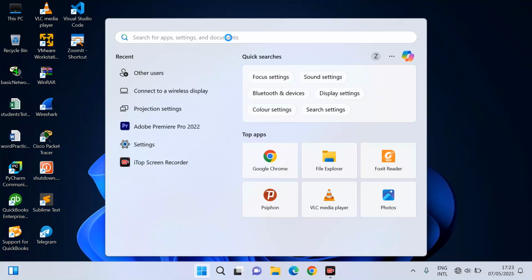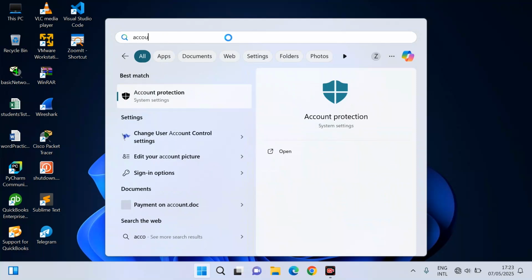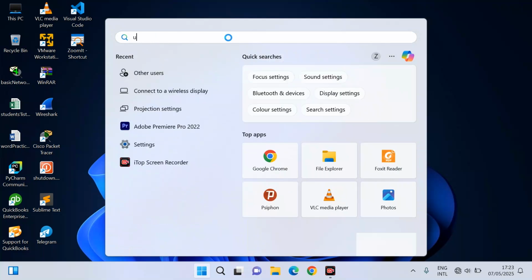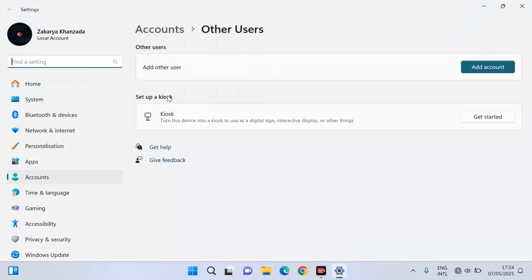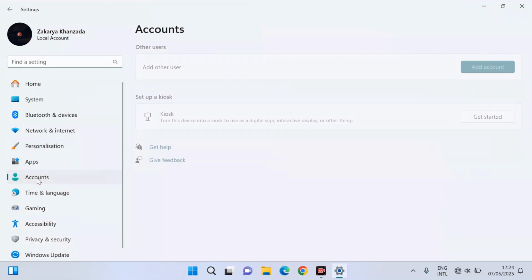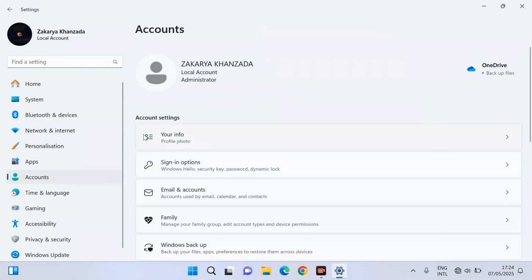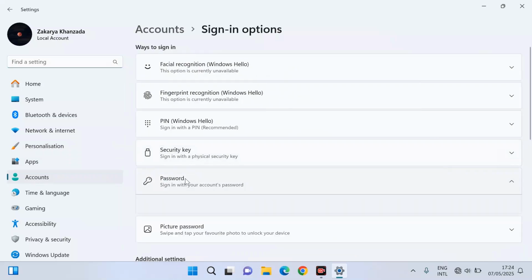users, or just type here accounts, or just type here users, and in this other users click here, then come to accounts, then come to sign in options, then come to password, then click change.